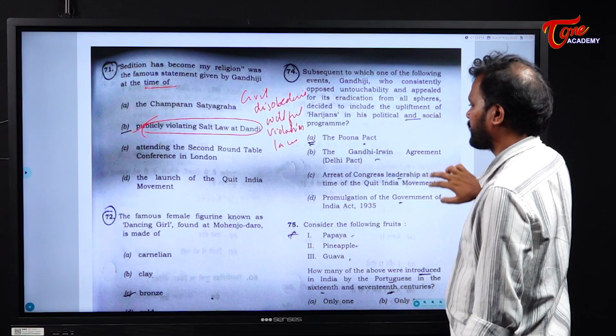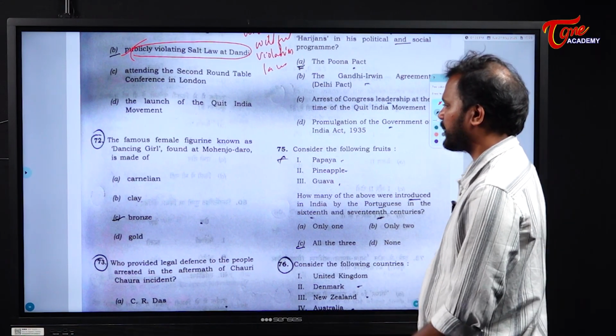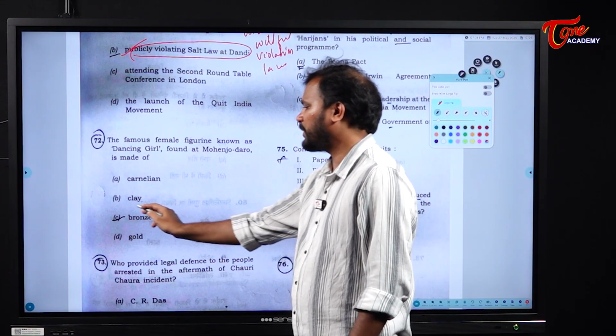Next. The famous female figurine known as Dancing Girl found at Mohenjo-daro is made up of bronze.